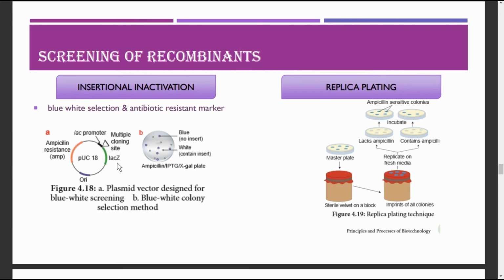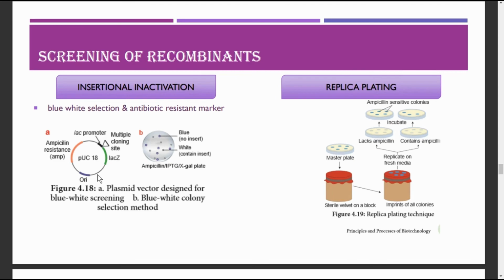But if the lacZ gene has got a foreign gene in the plasmid, then the blue color will not develop. So the beta galactosidase will not be synthesized due to the inactivation of the lacZ, and the lacZ will be inactivated by the foreign gene, and therefore the blue color will not be produced when there is a foreign gene or the gene of insert introduced into the rDNA.